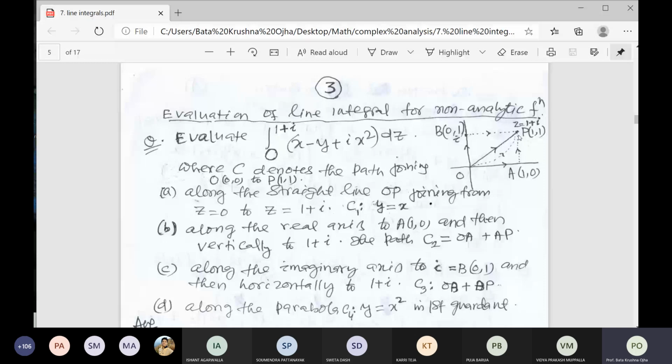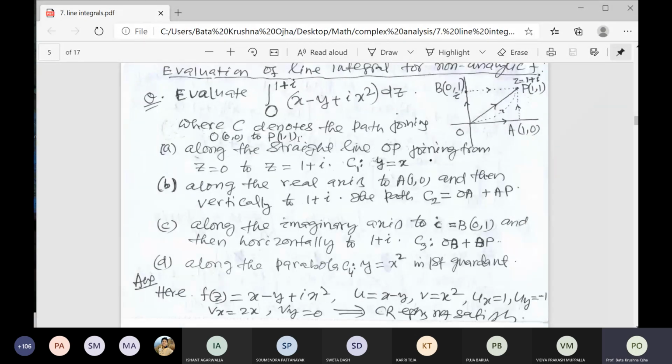Another path is OAP. Another path is OPB. So I have given here where C denotes the path joining 0 to P, 1. In which path? Along the straight line OP joining from 0 to P. That is called C1. So along the direct line segment joining these two points, that is OP.